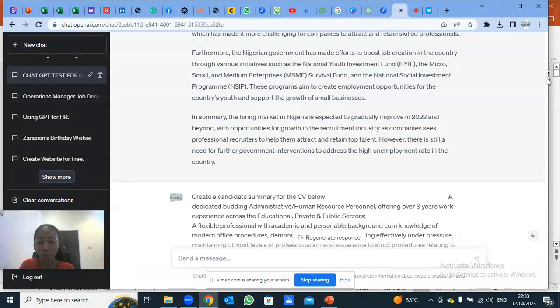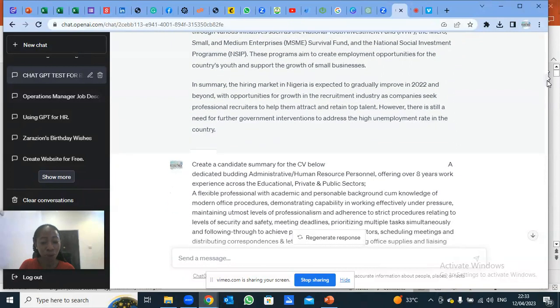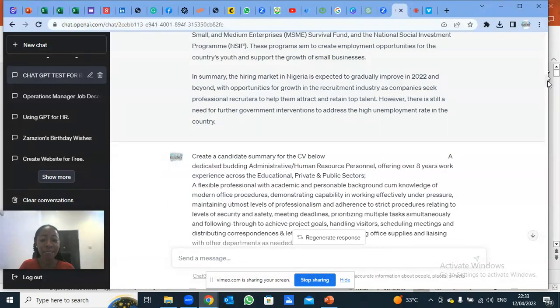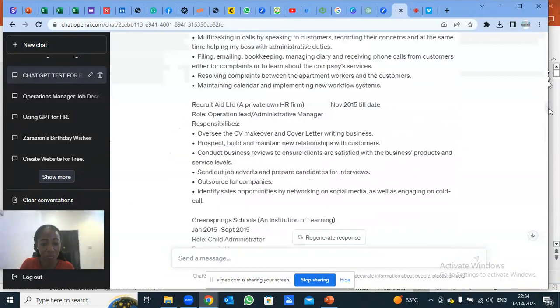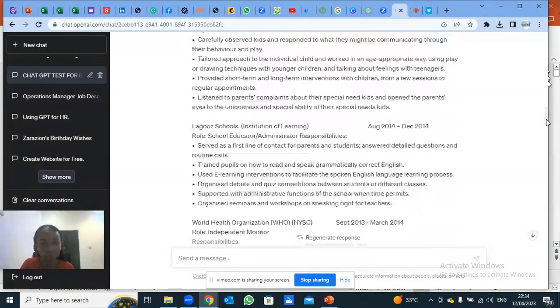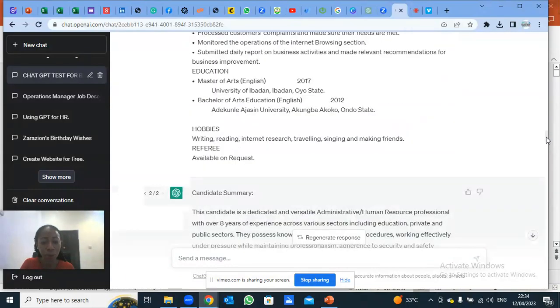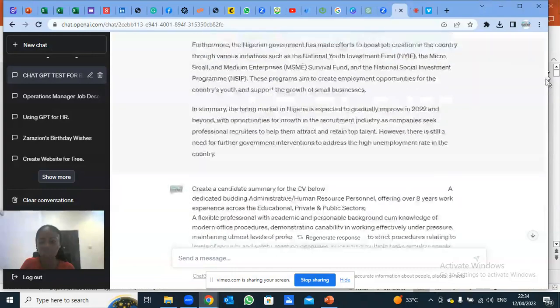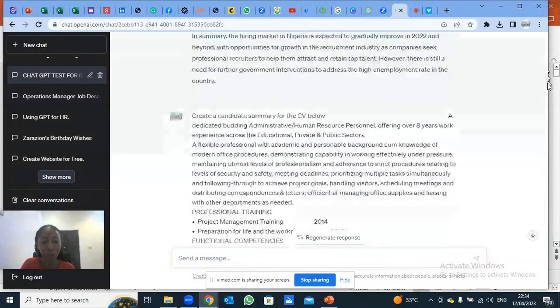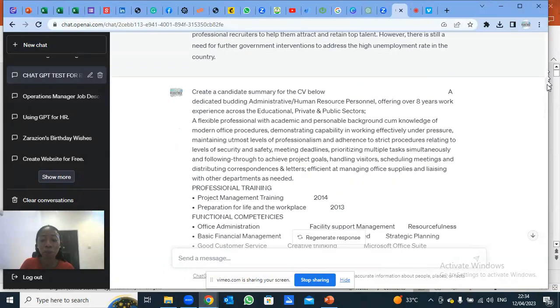Then I told GPT to analyze a CV for me, and give me different pros and cons of, you just create a candidate summary for me. I think, was that what I did? Yes, okay, this is not the pros and cons. This was the candidate summary. So this was where I was asking GPT to provide a candidate summary.